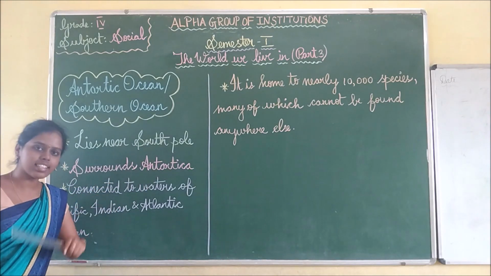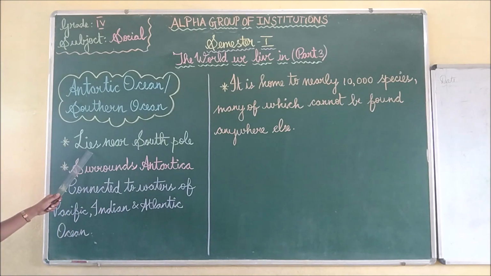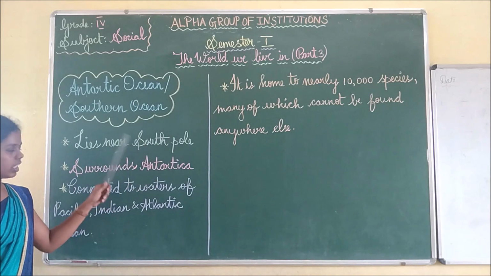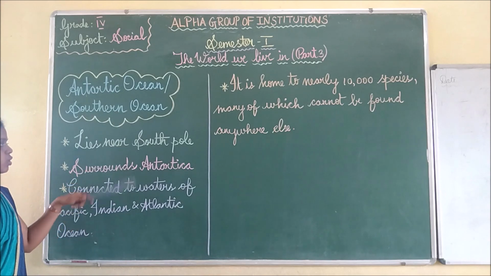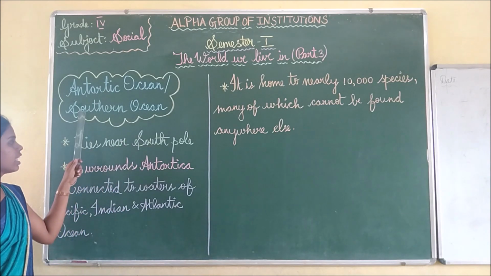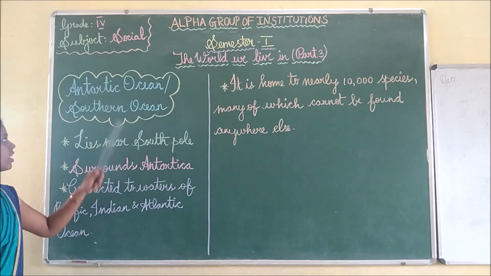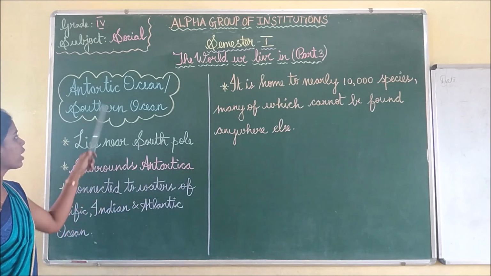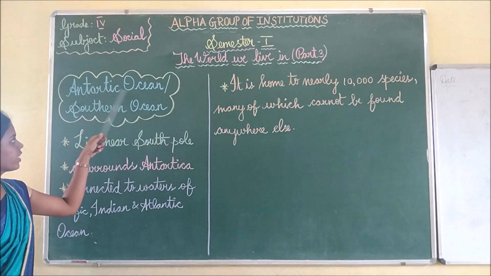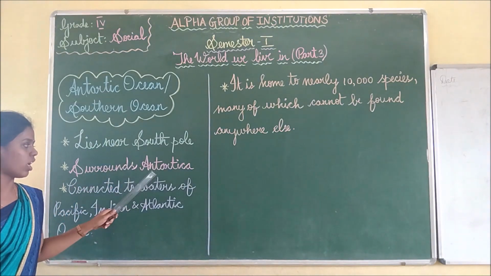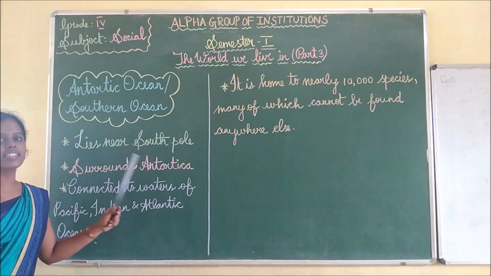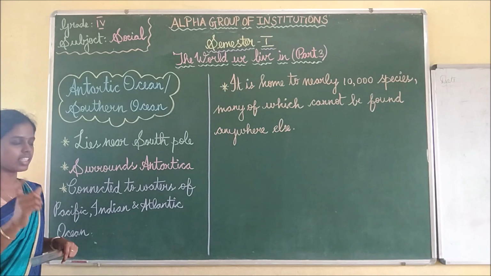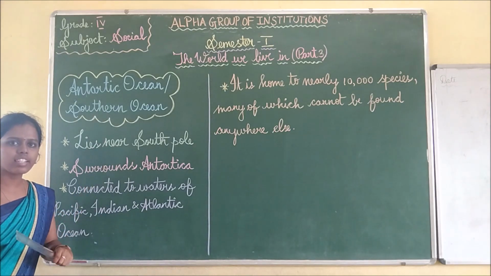As I told, it is in the southern part of the world. So it is lying near the South Pole. Because of this only, this name came to this ocean. As it is lying in the South Pole, the name Southern Ocean came to the Antarctic Ocean. Then it surrounds Antarctica. See, you can connect these two words, Antarctic Ocean and the continent we saw, Antarctica. So Antarctica is surrounded by the Antarctic Ocean. So the words are similar. You can remember that easily. So Antarctic Ocean, where is it?